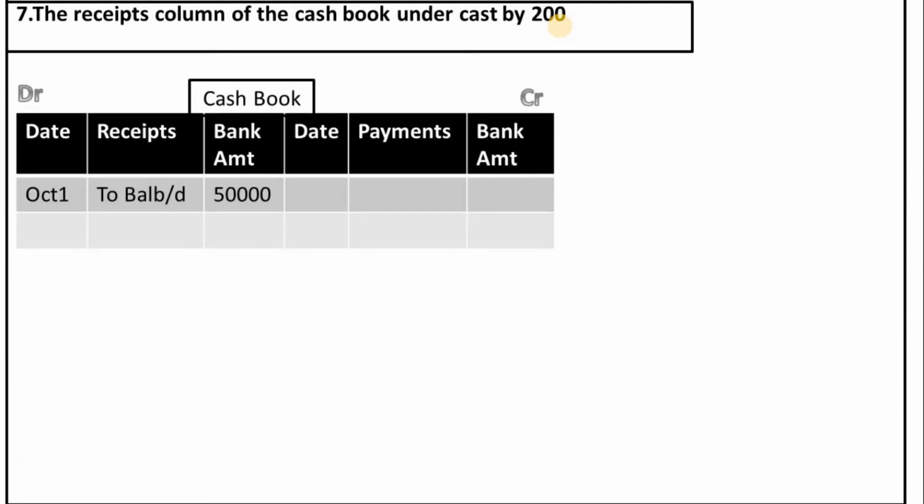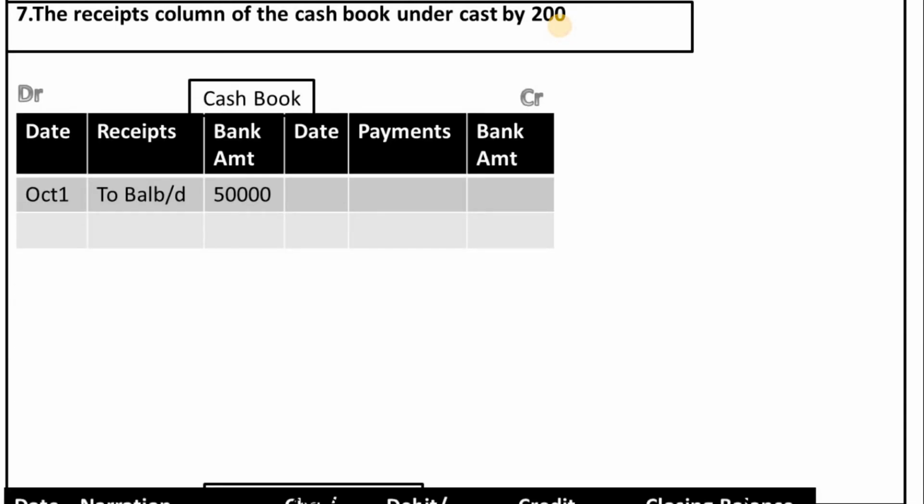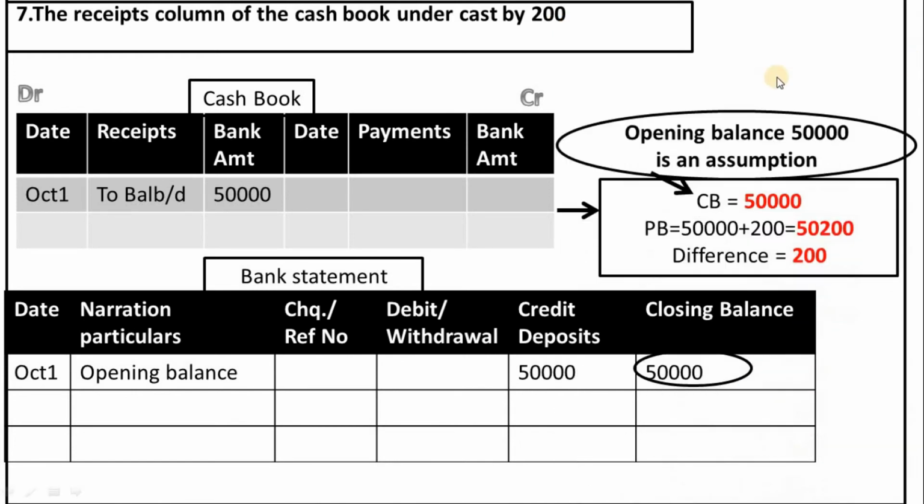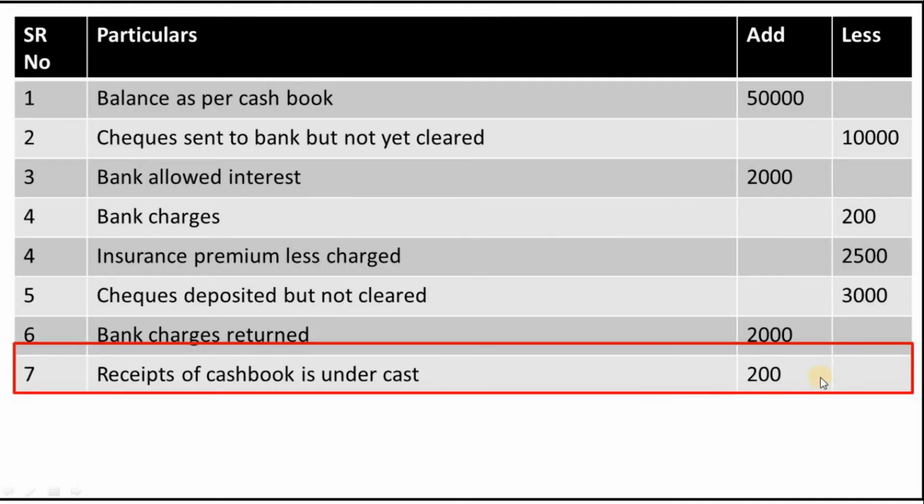Our next transaction is the receipts column of the cash book undercast by 200. Undercast means we have recorded a lesser amount on the debit side, that is, the receipt side of the cash book. So when we have recorded a lesser amount, we will increase the balance. So we will mention this 200 in the add column. In the particulars column, we will mention receipts of cash book undercast,